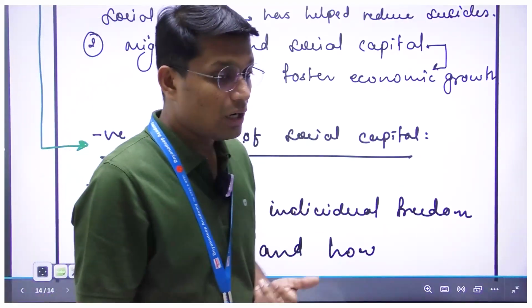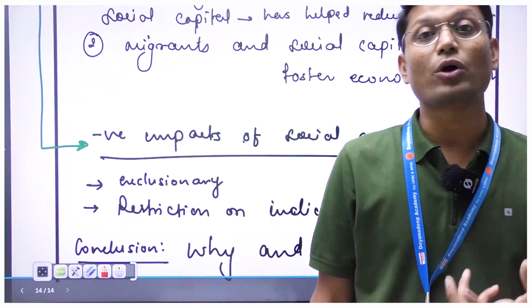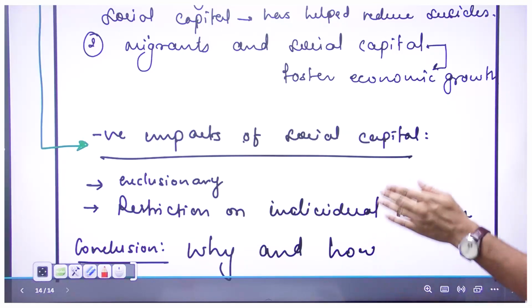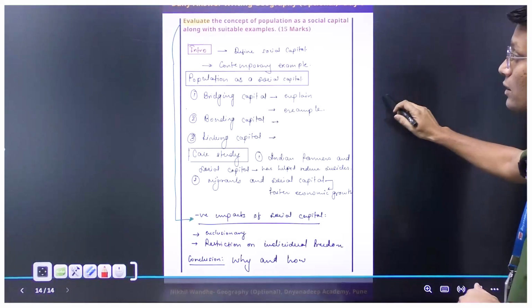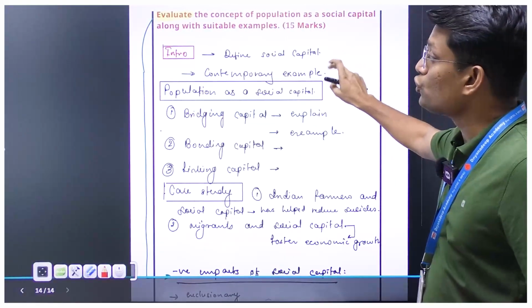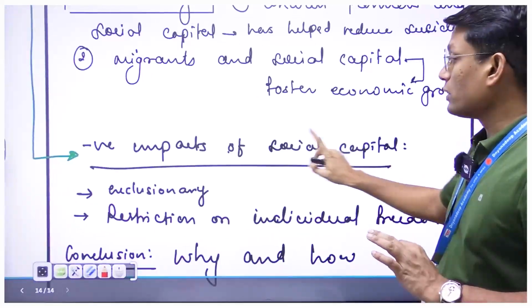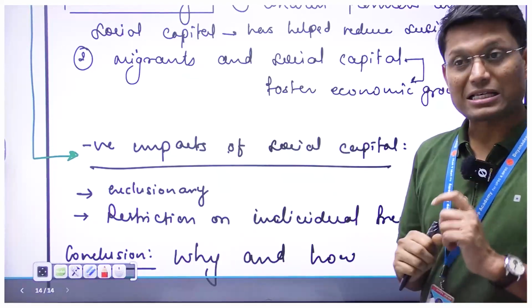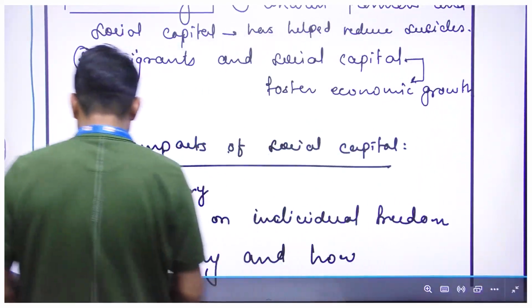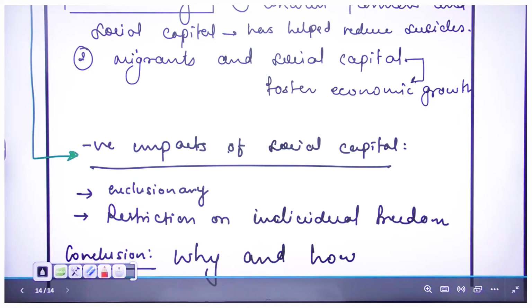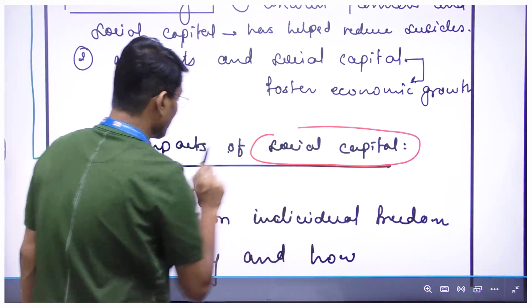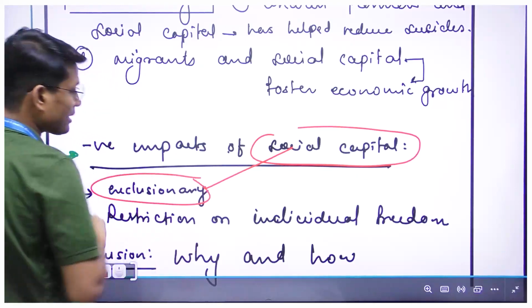So we have to understand or highlight the importance of this particular concept. But in the later part, once we say evaluate, right? Evaluation is never only positive. So if you see, I have also mentioned some negative aspects or some concerns when it comes to the idea of social capital. Sometimes these ideas of social capital may become exclusionary.